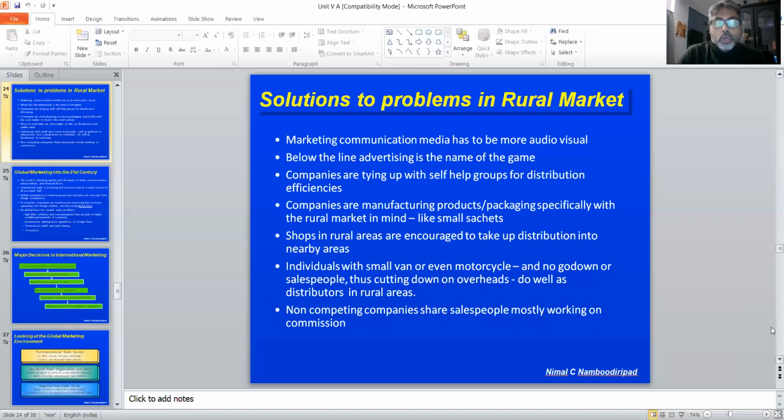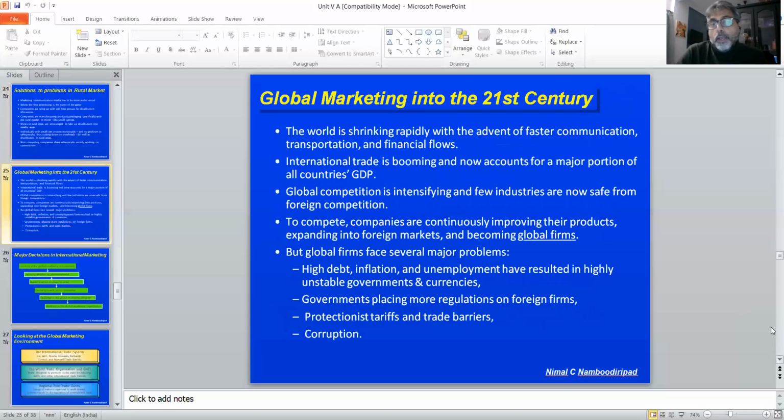Now we come to something called global marketing into the 21st century. With COVID in full flow, we don't know how interesting or relevant this is, but it is there in the syllabus, and maybe many of these things will turn around once COVID comes to an end. So, global marketing in the 21st century: the world is shrinking rapidly with the advent of faster communication, transportation, and financial flows. International trade is booming and now accounts for a major portion of all countries' GDP. Global competition is intensifying and few industries are now safe from foreign competition. To compete, companies are continuously improving their products, expanding into foreign markets, and becoming global firms.